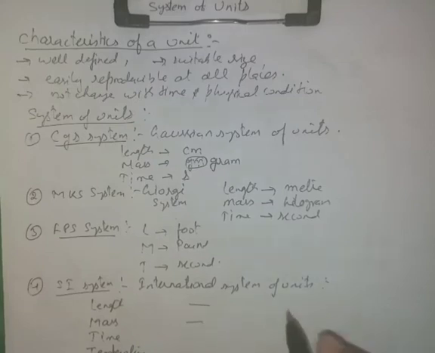And the units used: length is measured in meter. Now I am writing the symbols, so please remember these symbols. I am not writing it as METRE. Mass is measured in kg, time in second, temperature in Kelvin. Please do not write it as degree K, simply capital K. Luminous intensity is measured in candela, so it is cd, both small alphabets. Current is measured in ampere, capital A. And amount of substance is measured in mole, so it is mol.